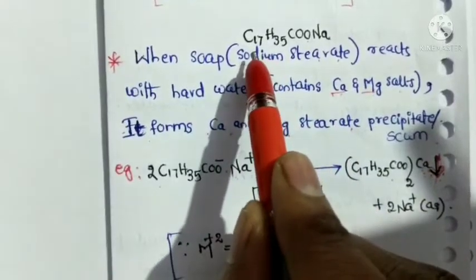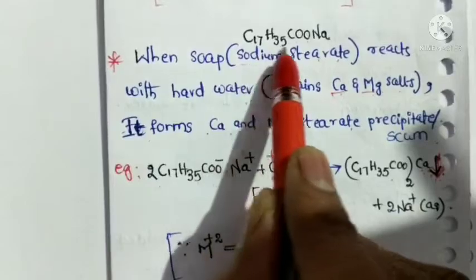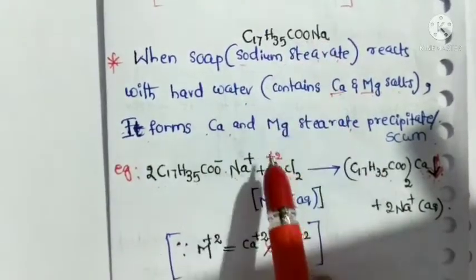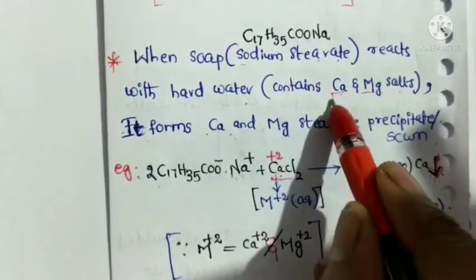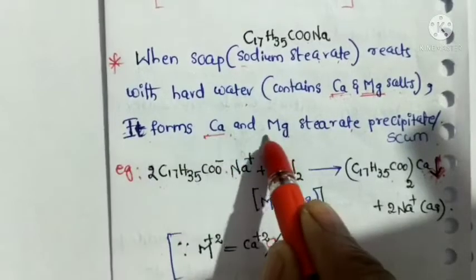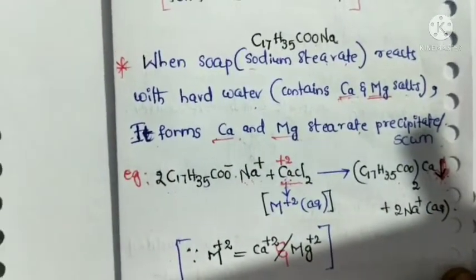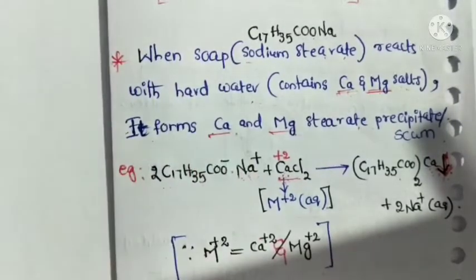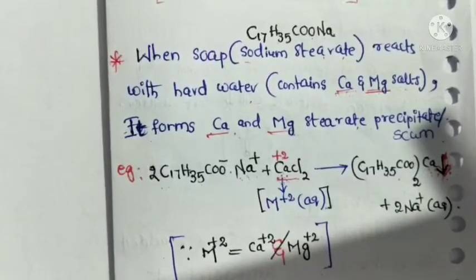The molecular formula of soap is C17H35COONa. It reacts with hard water containing calcium and magnesium salts and forms calcium and magnesium stearate precipitate. So when soap reacts with hard water to form precipitate, that's why it does not give lather.